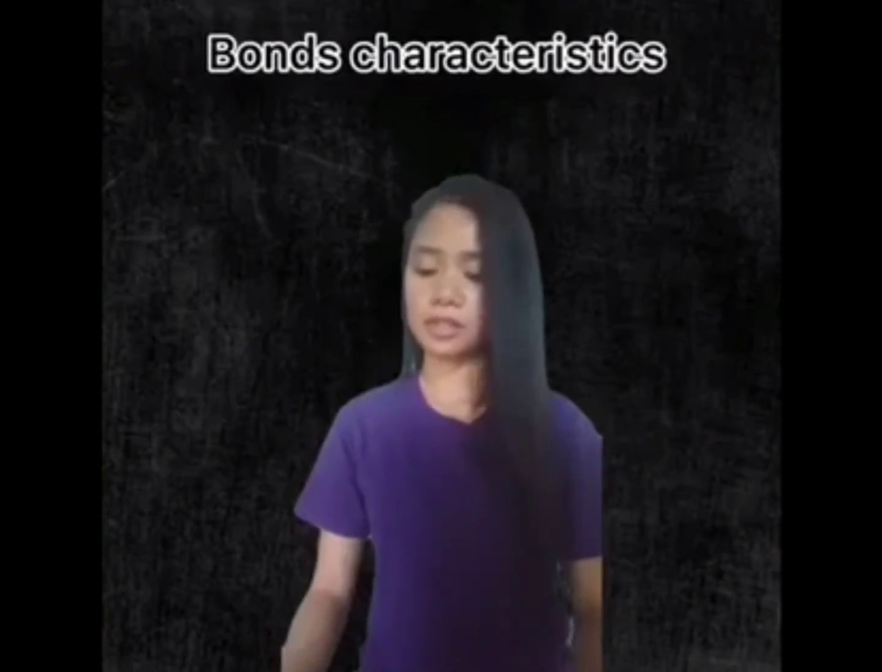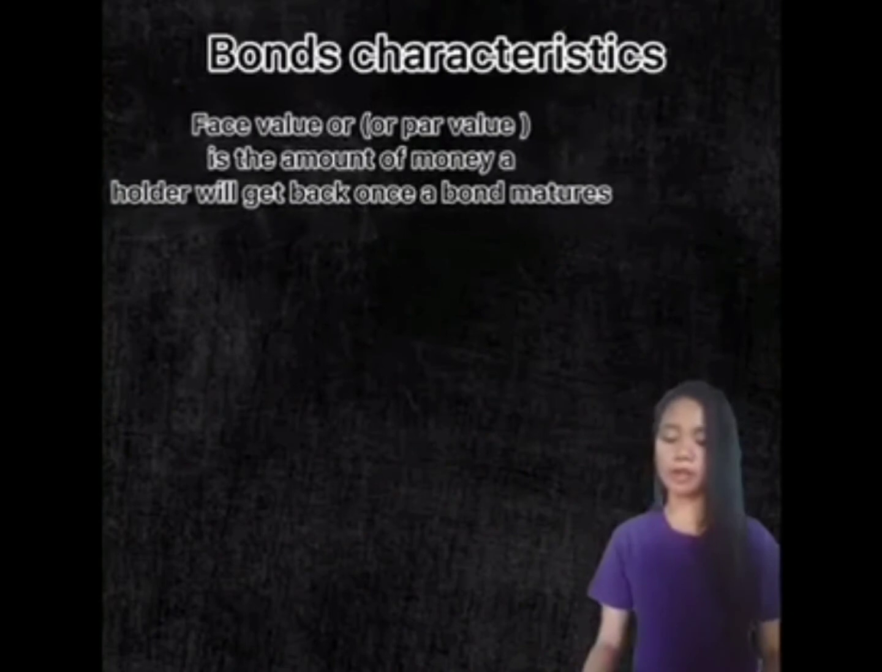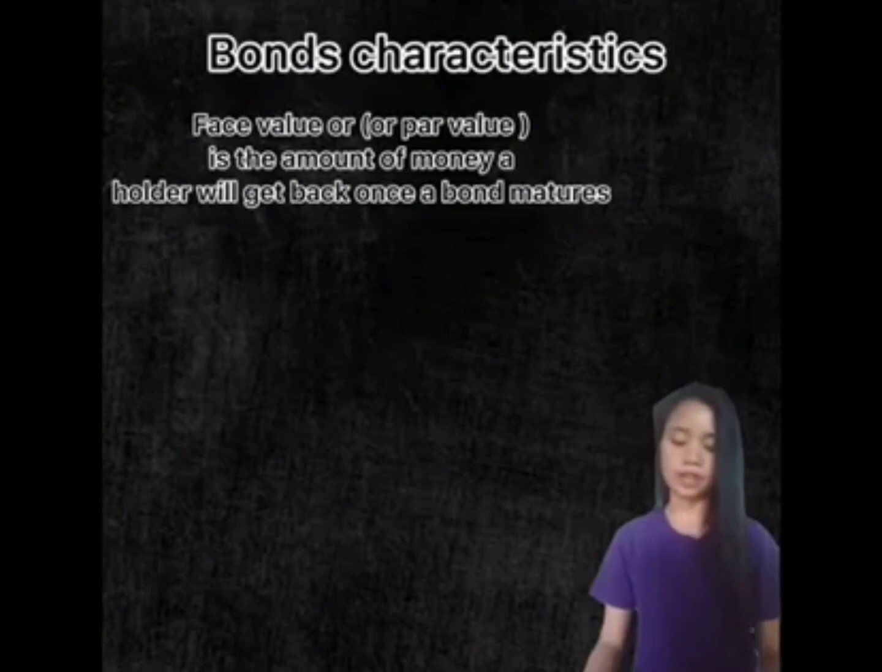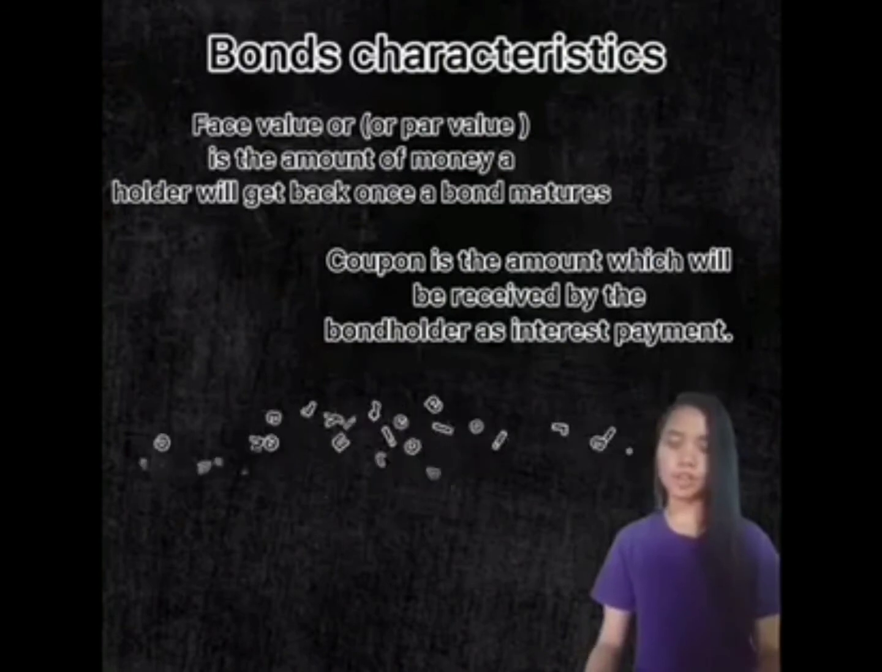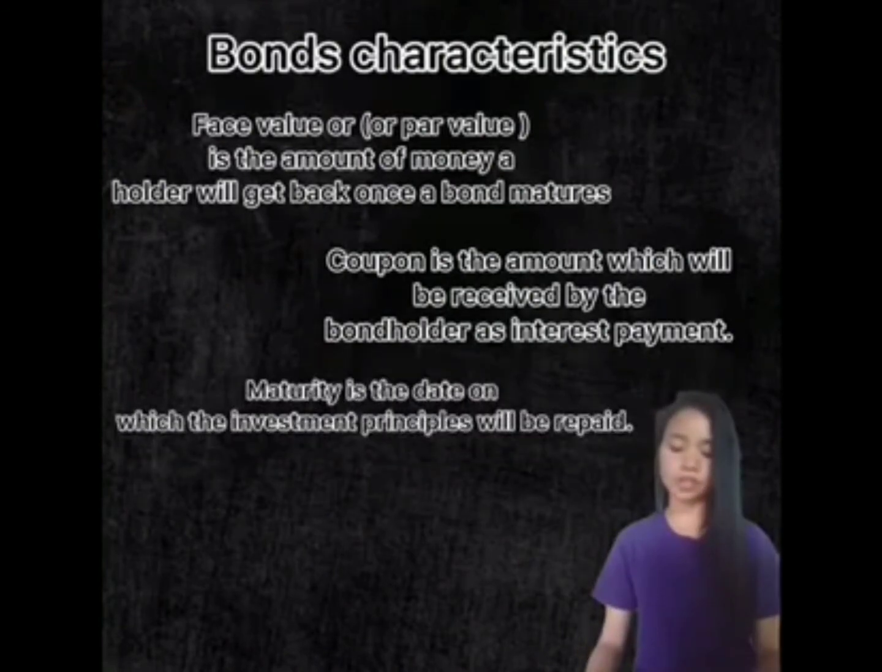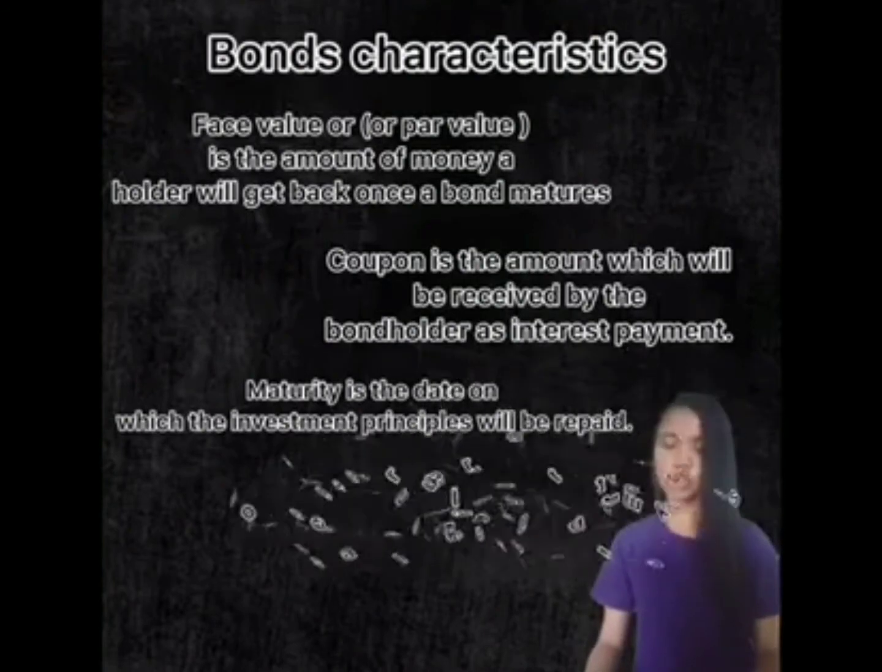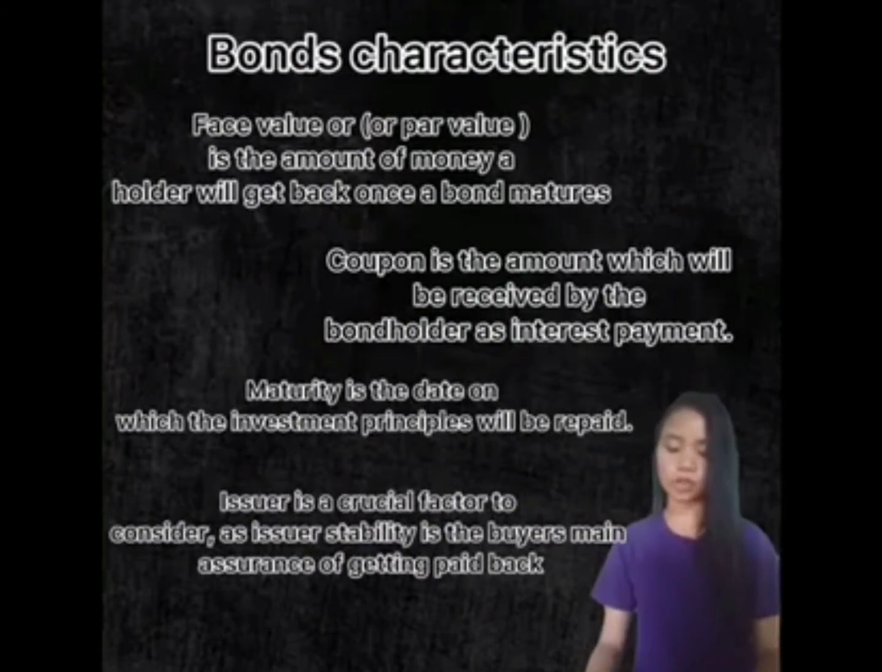Bond characteristics. Face value or par value is the amount of money a holder will get back once a bond matures. Price is the value of the bond which fluctuates throughout its life in response to a number of variables. Coupon is the amount which will be received by the bondholder as an interest payment. Maturity is the date on which the investor's principal will be repaid. Issuer is a crucial factor to consider, as the issuer's stability is the buyer's main assurance of getting paid back.